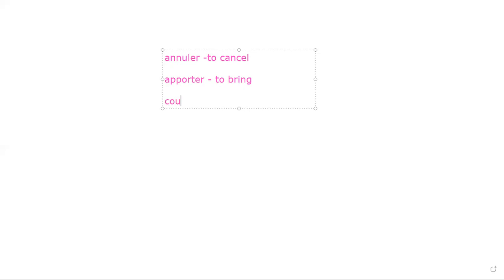Now, for example, if we have a verb like this. Now, you have to understand one thing. We have OU, coupe. The sound is oo. The OU sound is oo in French. Oo. Repeat after me. Oo. Coupe. Repeat after me. Coupe. Coupe is to cut. Annule is to cancel. Apporte is to bring. And coupe is to cut. Is it clear to you?